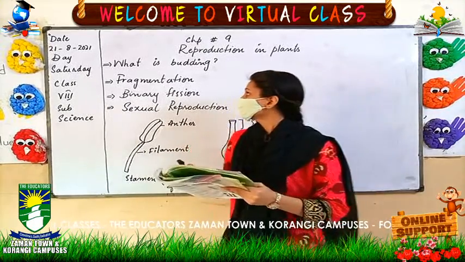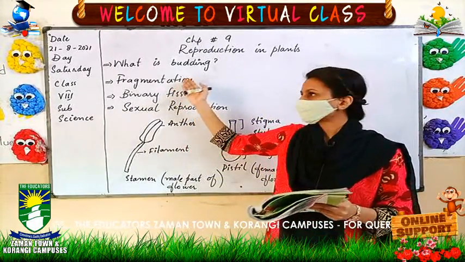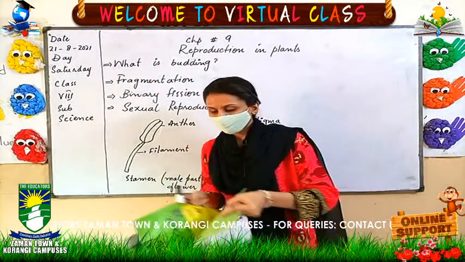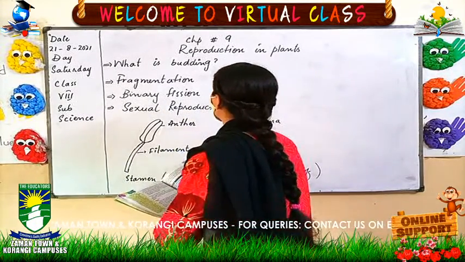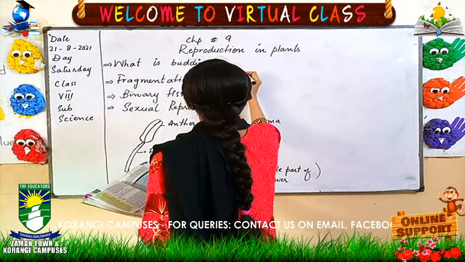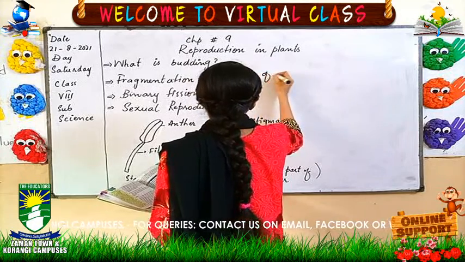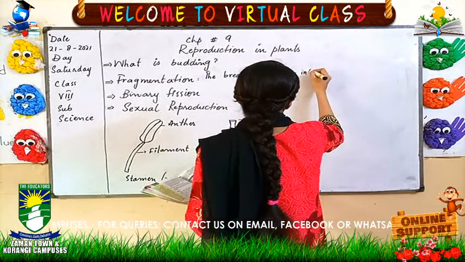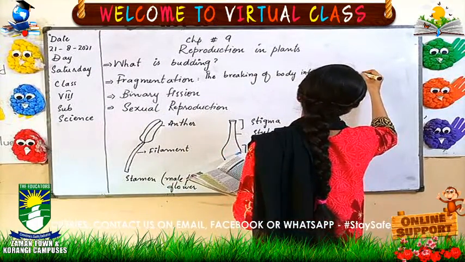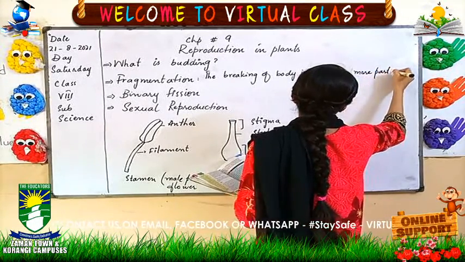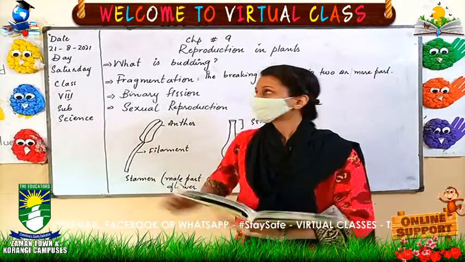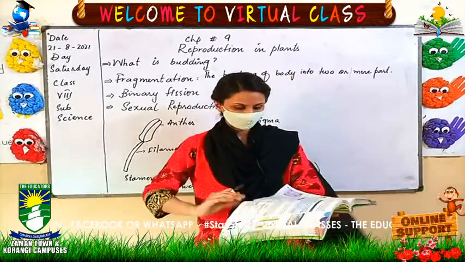Next is fragmentation. Fragmentation, what does it mean? Fragmentation is the breaking of the body into two or more parts. Here I am writing it so you can easily understand: the breaking of the body into two or more parts. That is the definition. You can write it down, the definition of fragmentation: the breaking of the body into two or more parts.